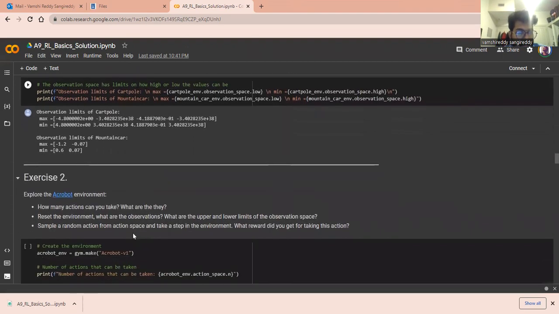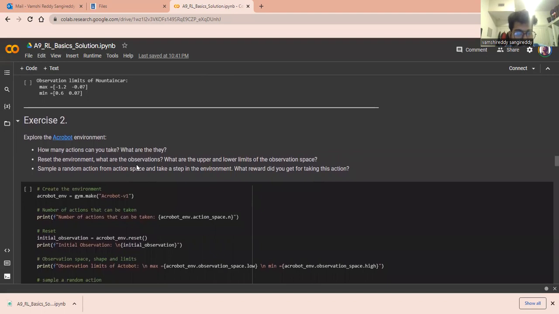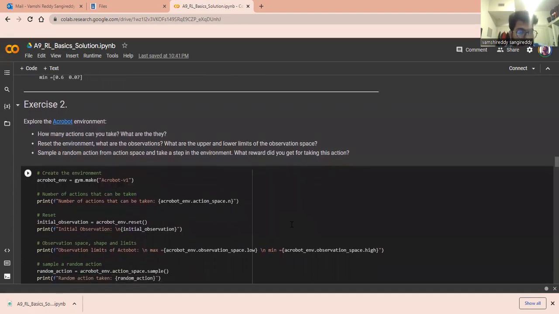Next, for exercise 2, we're going to explore the Acrobot environment. How many actions can you take? What are they? Reset the environment. What are the observations and the high and low limits? Sample a random action from the action space in the environment. What is the reward we are getting? This is all we are going to find.